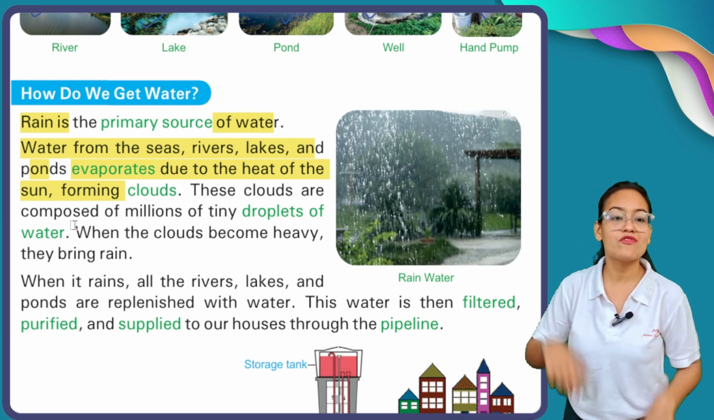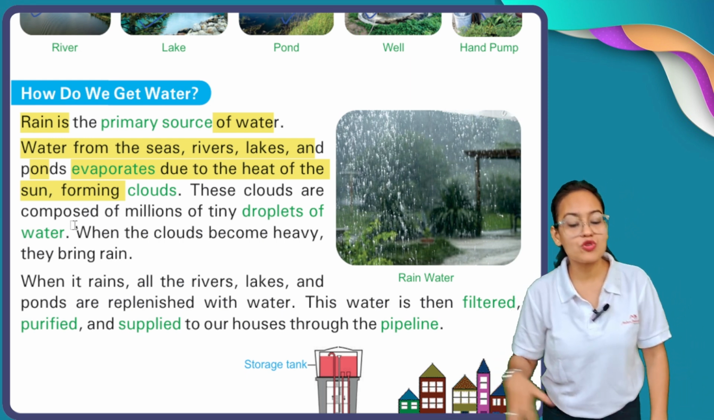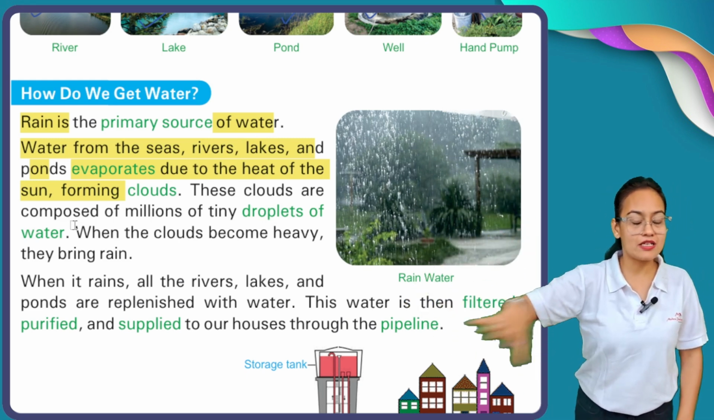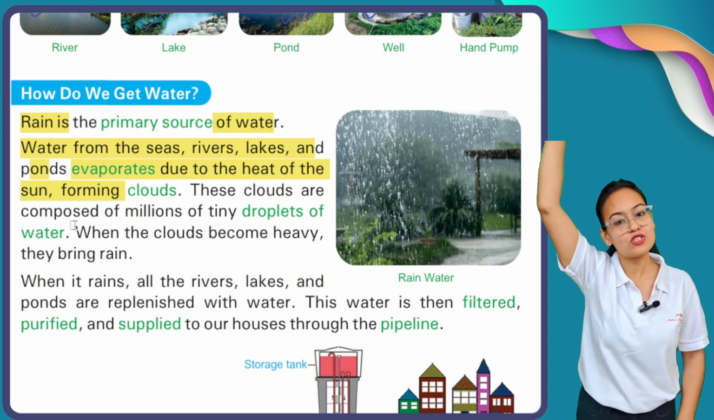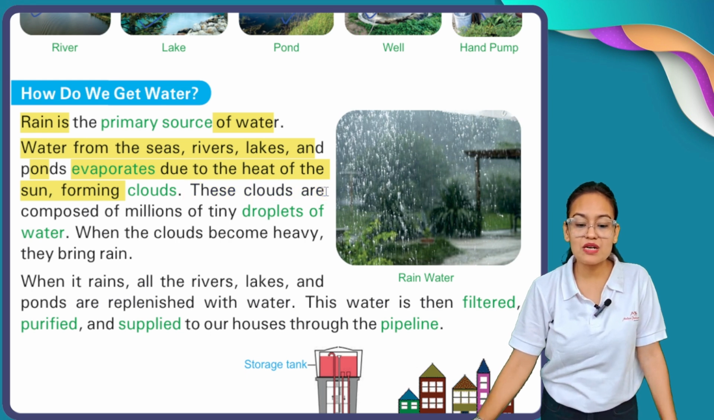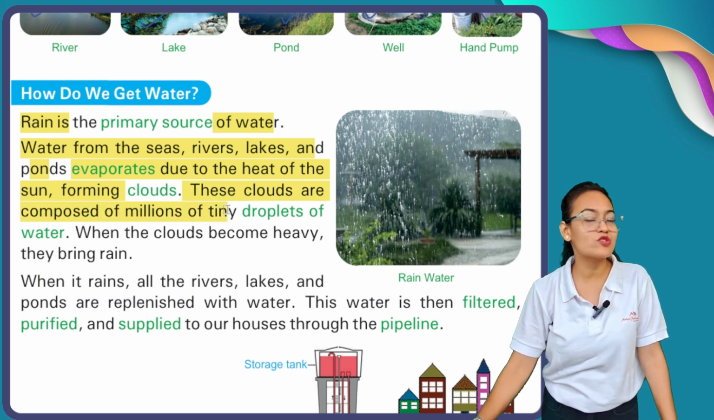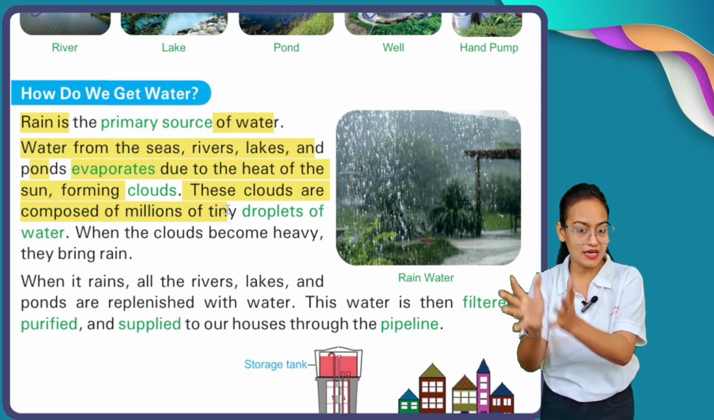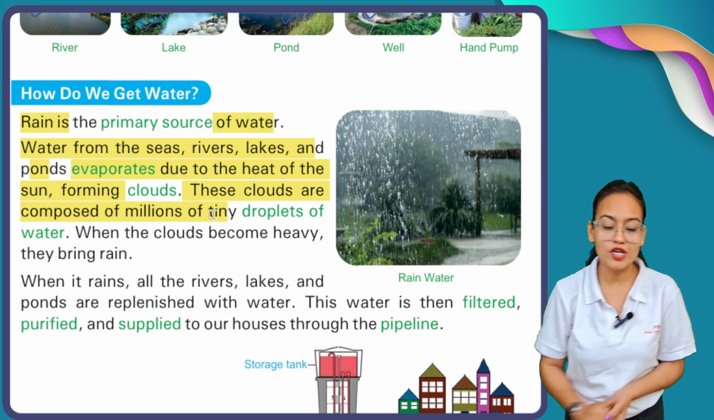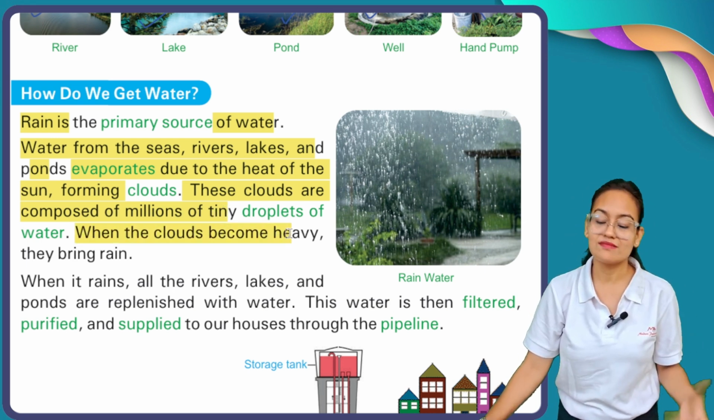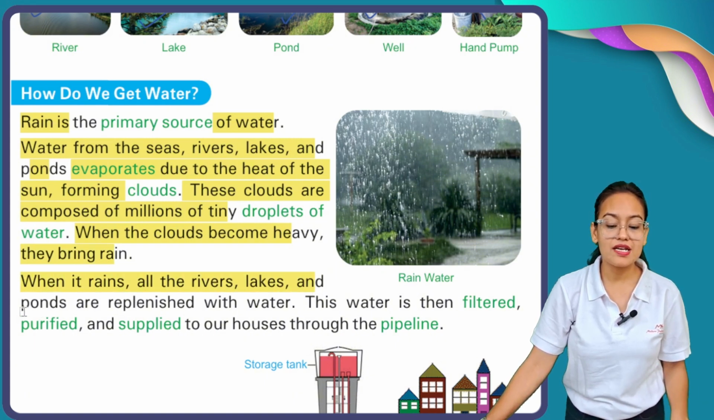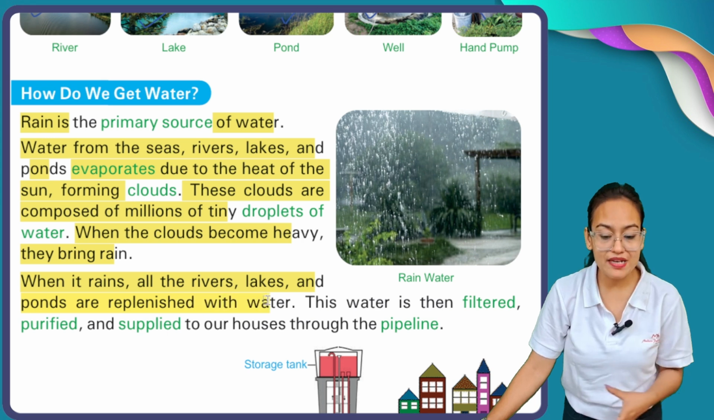Now, how does rainfall occur? When the water from the oceans and seas evaporates due to the excessive heat, it is stored in the clouds and then those clouds burst into rainfall. These clouds are composed of millions of tiny droplets of water. Okay, in that cloud there are millions of tiny droplets of water. When the clouds become heavy, they bring rain. When it rains, all the rivers, lakes and ponds are replenished with water.